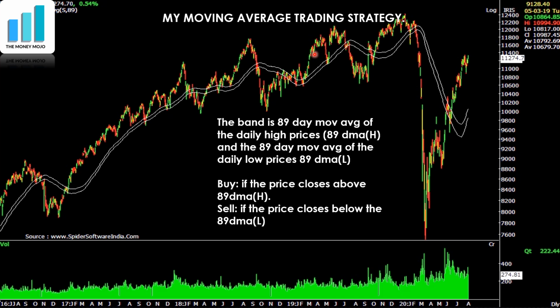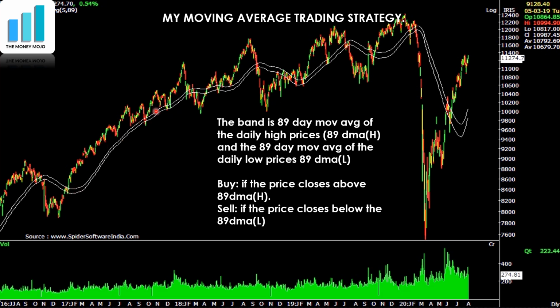The band that I used was 89-day moving average high, 89-day moving average low. If it closed above the 89-day moving average high and took out the high of that day, I would buy. If it closed below the 89-day moving average low and it broke the low of that day, then I would sell. So it was a system where I would be always long or short the Nifty, right? I traded it on Nifty, in ICICI Securities, and in HDFC Bank I traded it on stocks.